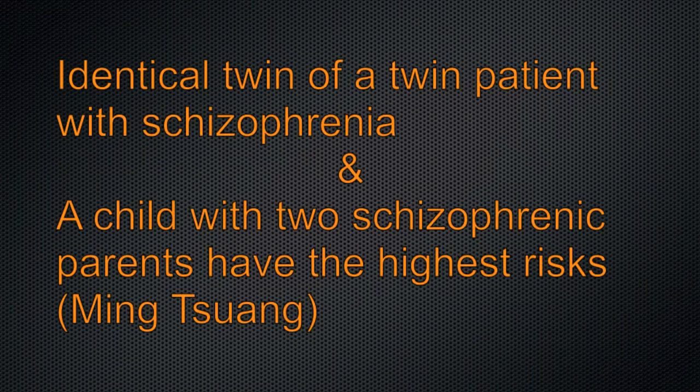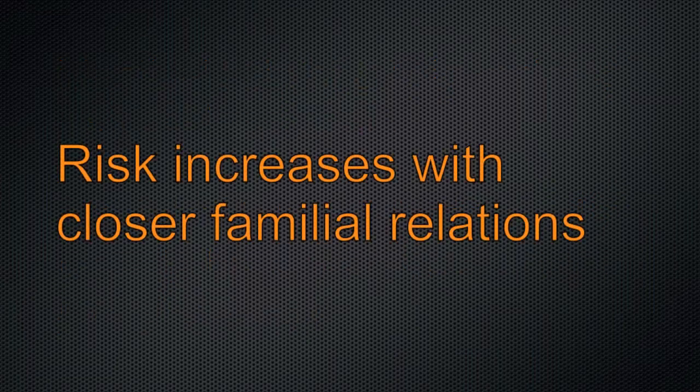The genetic causes of schizophrenia are shown when analyzing the risk of schizophrenia between identical twins. According to research done by Ming Sung, who works for the Department of Psychiatry at the Massachusetts Health Center, an identical twin of a patient with schizophrenia and a child with 2 schizophrenic parents have the highest risks. So basically, the closer the familial relation between someone with schizophrenia and another individual, the more genetically vulnerable the individual is to schizophrenia.